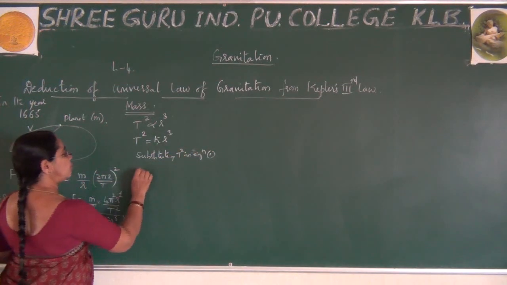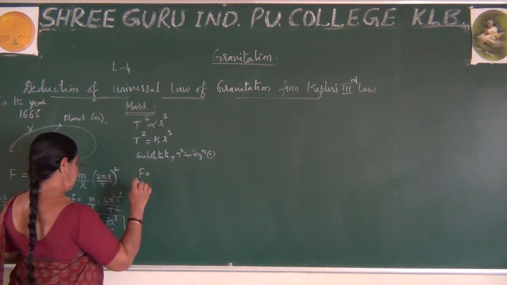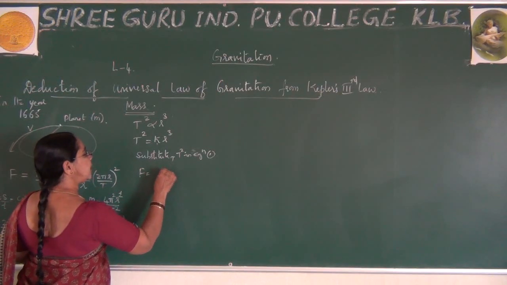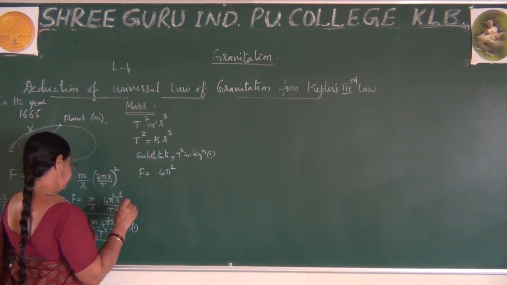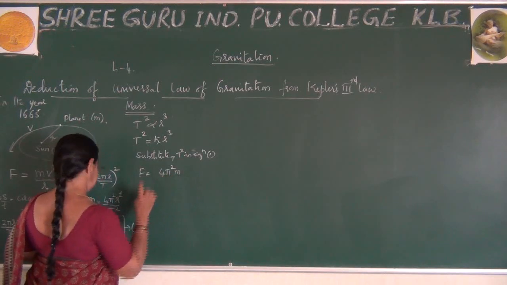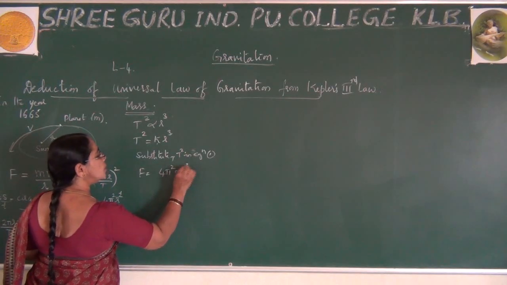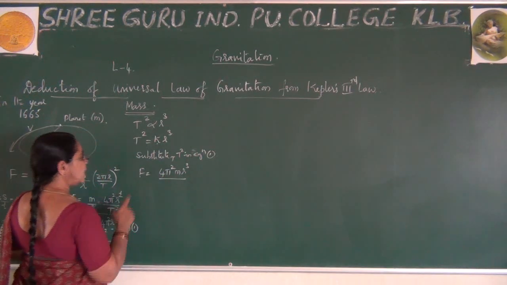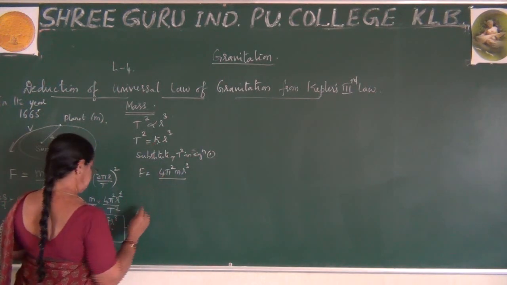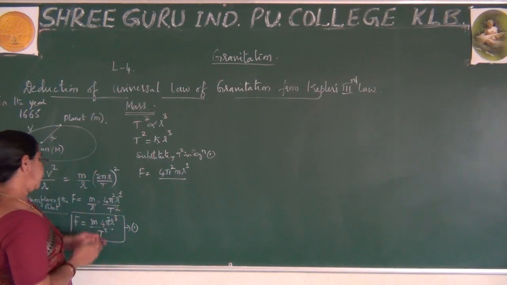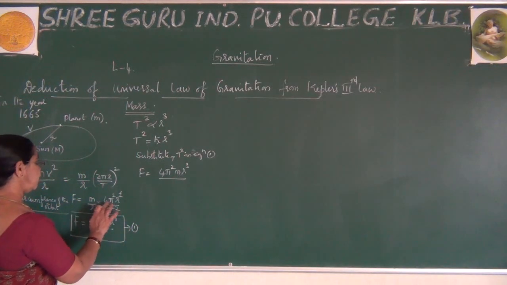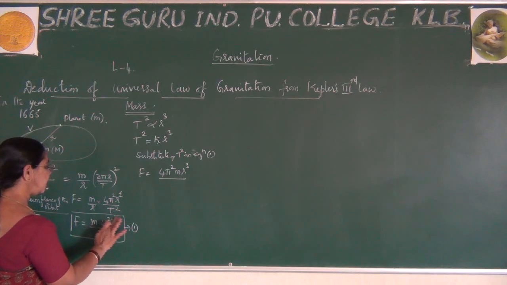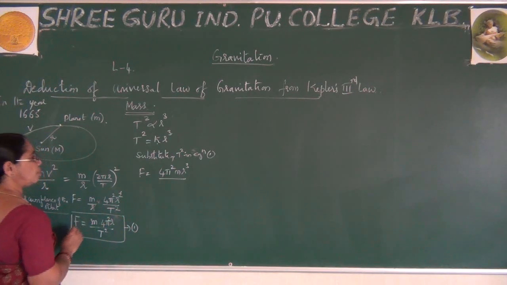In equation 1, if I write F is equal to 4 pi square m R cube divided by T square, and I substitute T square as K r cube, then one r will be cancelled and only one r will be left out.